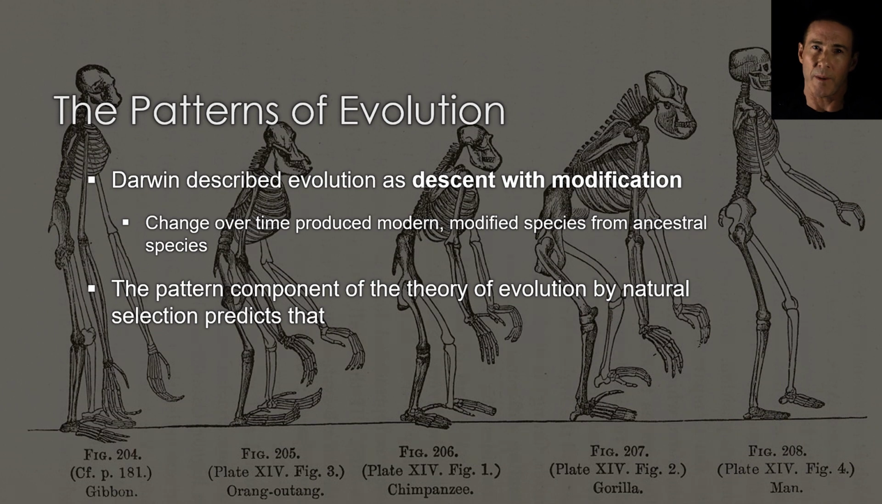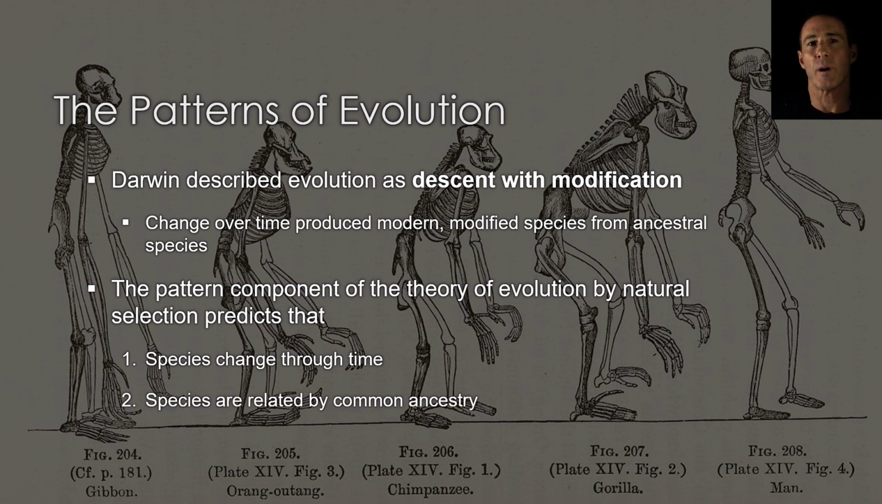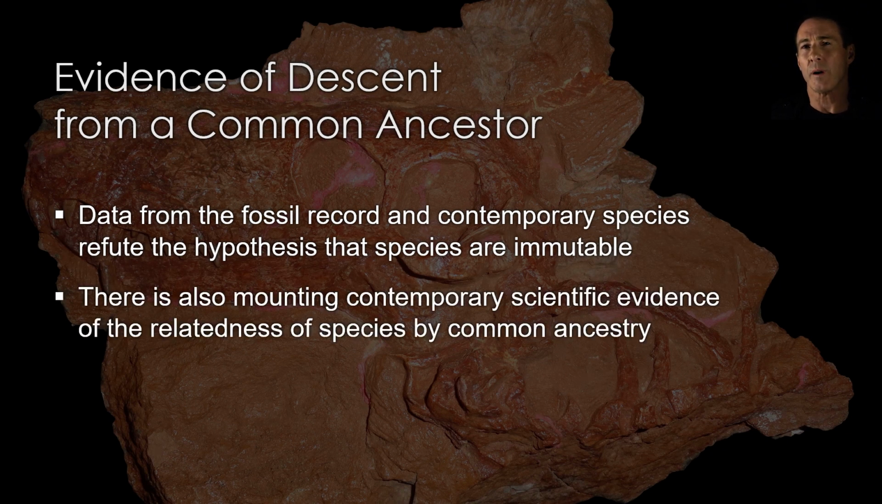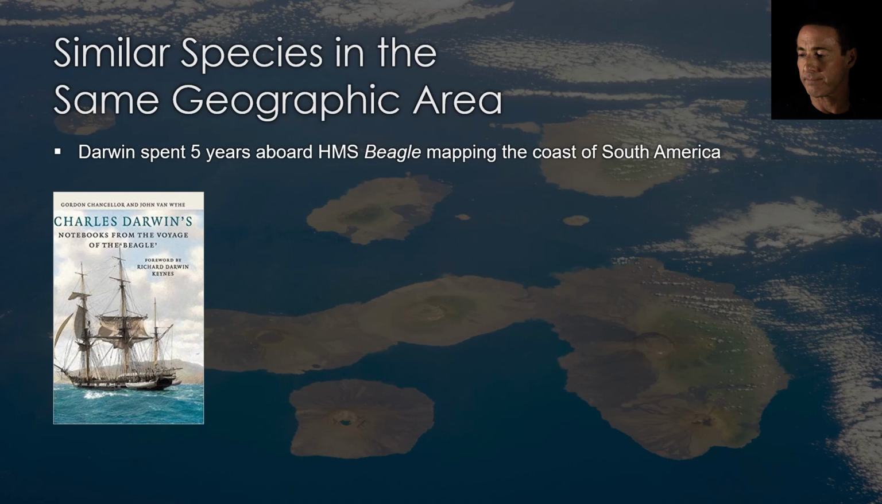The theory of evolution by natural selection makes two predictions about the nature of species. We've seen that species change through time. Now let's explore how species are related by common ancestry. Data from the fossil record and from contemporary species both refute the hypothesis that species are immutable. What about the claim that species are created independently, meaning that they are unrelated to each other?